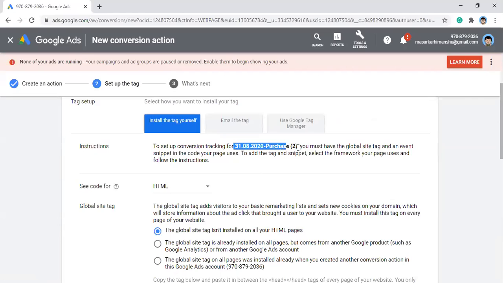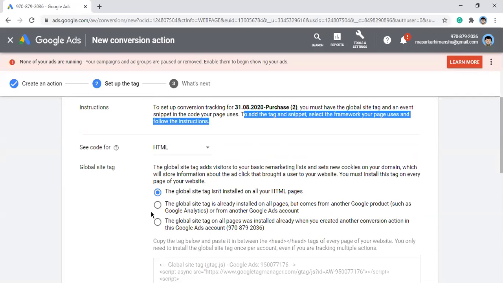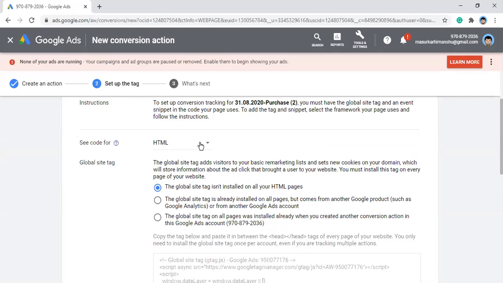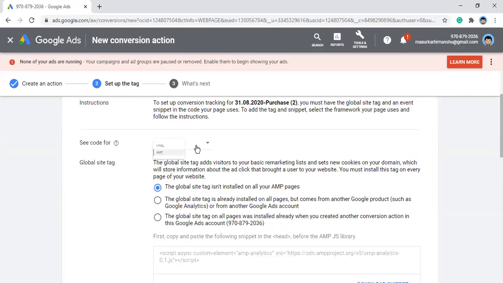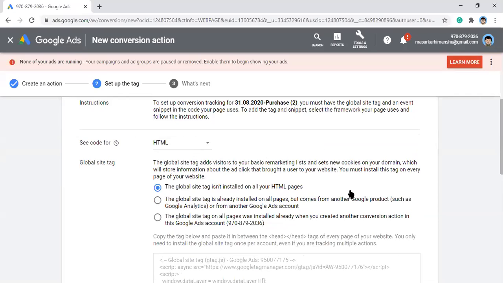For this conversion name, you must have the global site tag and then the event snippet in the code. To add the tag and snippet, select the framework your page uses and follow the instructions. There are two types of code you can install on your pages: one is HTML, another is AMP. If you have made your website as AMP, that is Accelerated Mobile Pages, you will choose that one. But if you haven't, just select HTML. Most of the time, it would be HTML.